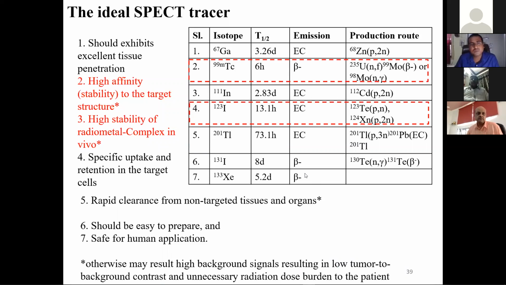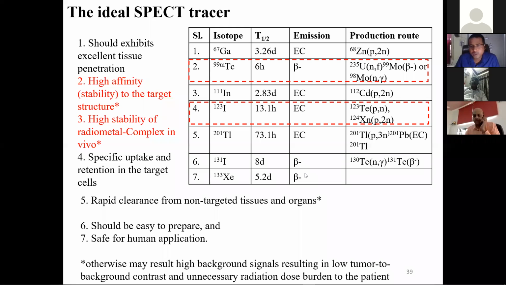The production route for PET fluorine-18 was by oxygen-18 (p,n) reaction.